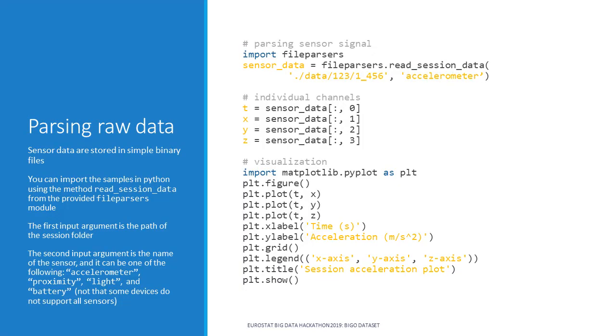As mentioned, a Python module is provided for parsing raw data. This code shows an example of how to read the sensor data. You need to provide the path of the session and the type of the sensor you want to parse to the read session data method of the file parsers module. The timestamps and the sensor channels are provided in a single matrix. For the accelerometer sensor, 3 channels of data are returned corresponding to the x, y, and z axes. Units are in meters per second squared.